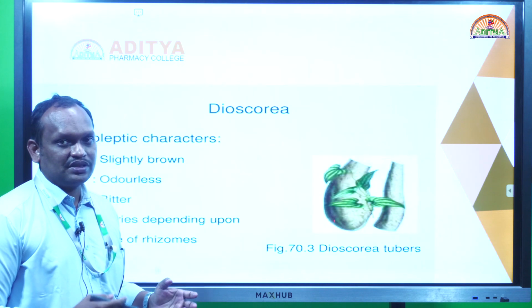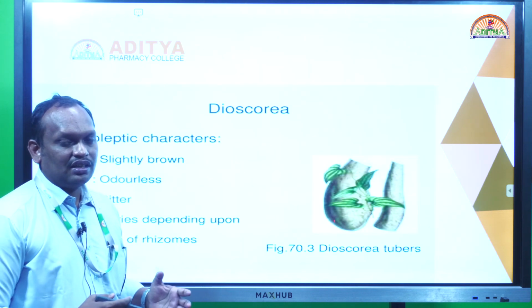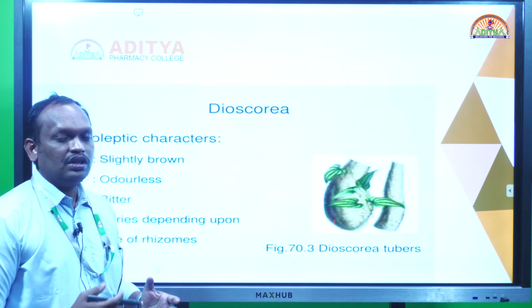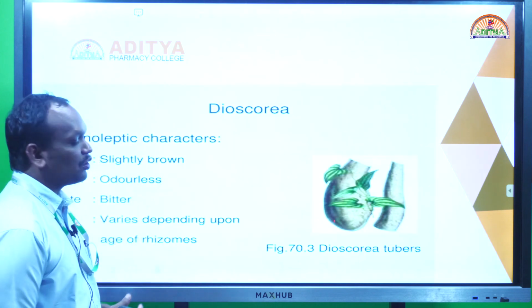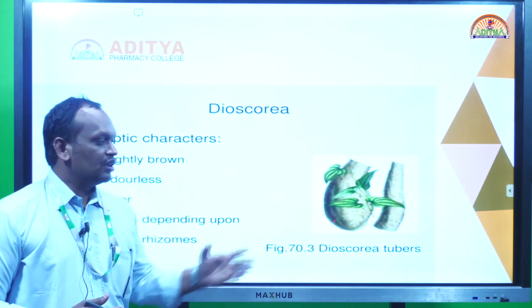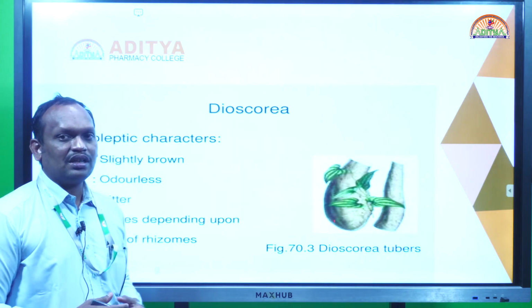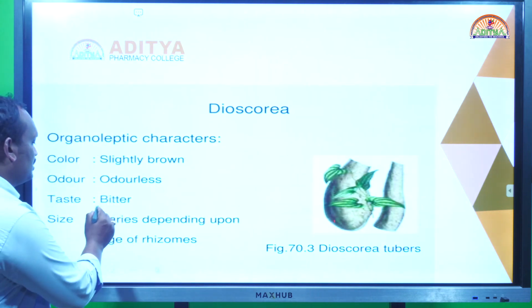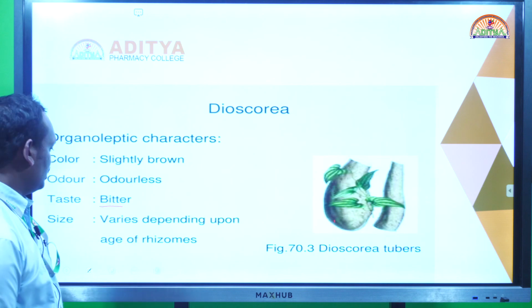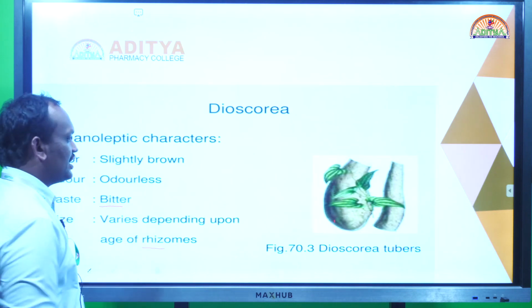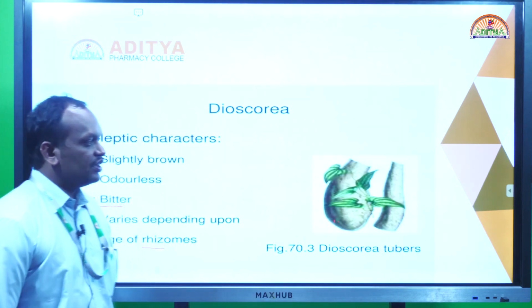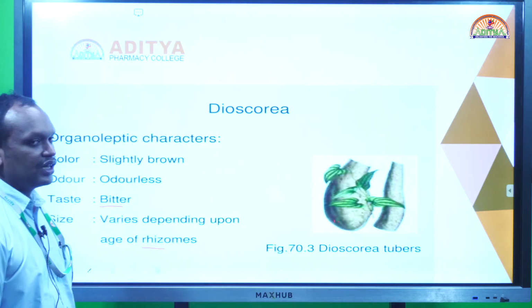It contains diosgenin, a steroidal saponin glycoside. We use this steroidal glycoside for the synthesis of various corticosteroidal hormones. It is also called rheumatic root, because the drug is also used for the treatment of rheumatoid arthritis. It has an intensely bitter taste. Various depressions are present based on the age of the tubers. These are the major morphological features of Dioscorea tubers.